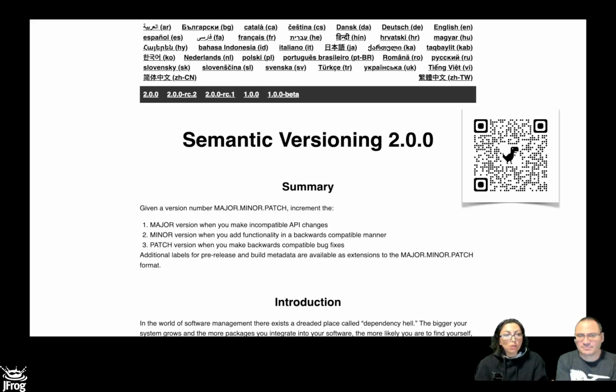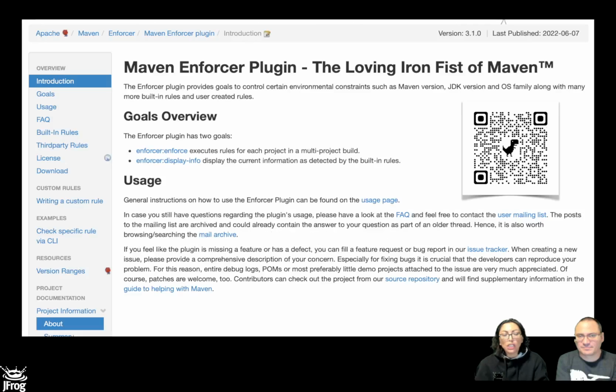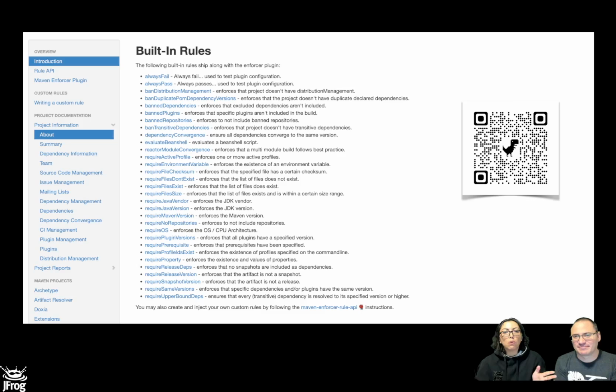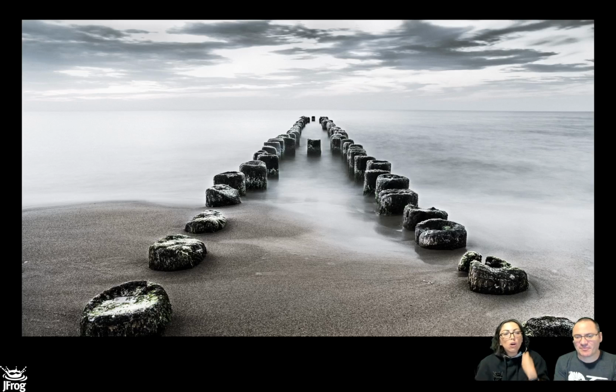Please, if you are working with different projects, use semantic versioning. For sure, use the Maven Enforcer plugin. It will break your build, but that's the whole point. Check the different building rules that are out there, and I hope you have a very, very bright future.